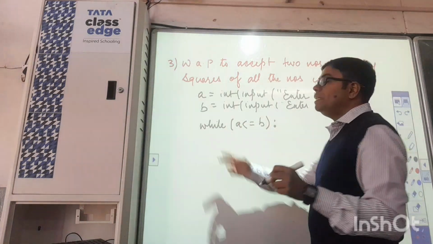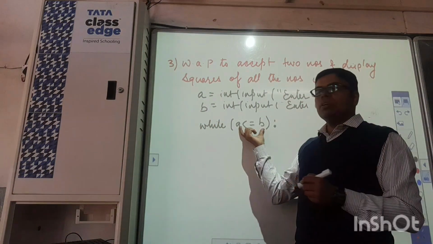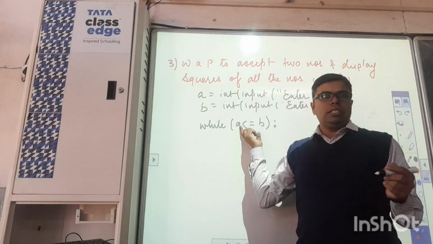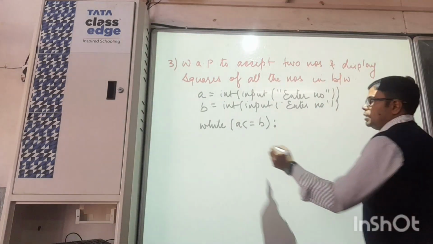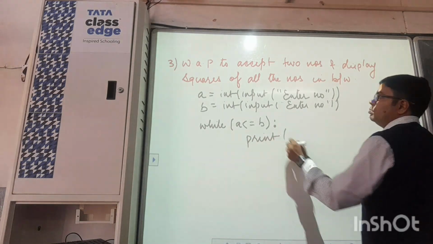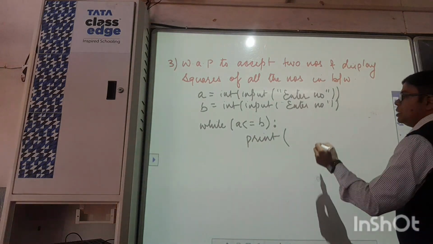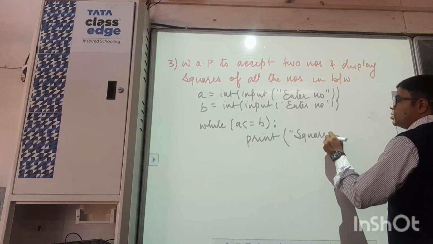Why? Because between these two numbers is required. Either you can include these two numbers or you can exclude. As such, nothing is mentioned, so we are including them here. What's next? Print. What will we print? a. We will be displaying square. A message we can give, square.